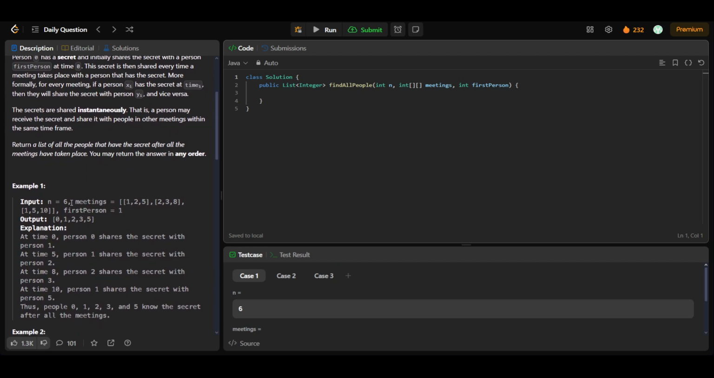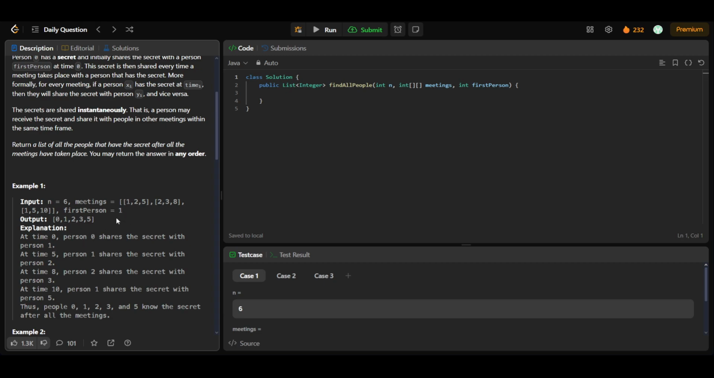For example, in the first case we have n equal to 6, and the meetings are like this: the first person is having a meeting with the second person at time 5, the second person is having a meeting with person 3 at time 8, and the first person is having a meeting with person 5 at time 10, and the first person that comes to know is also 1. So at time 0 the person 0 shares the secret with the person 1.